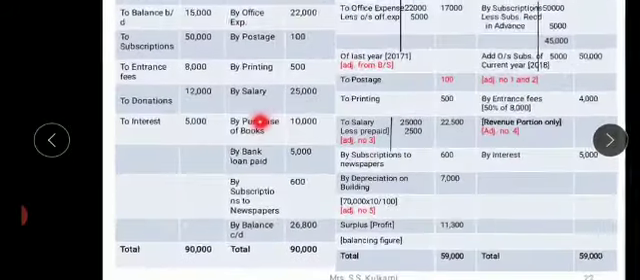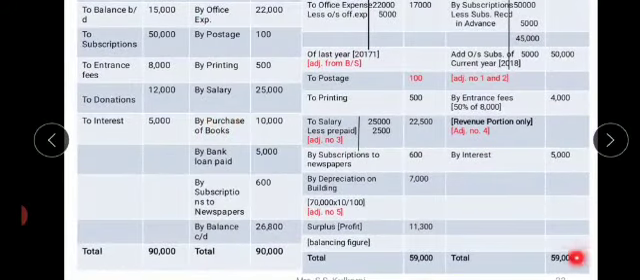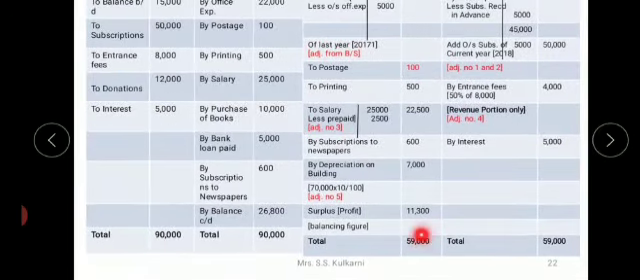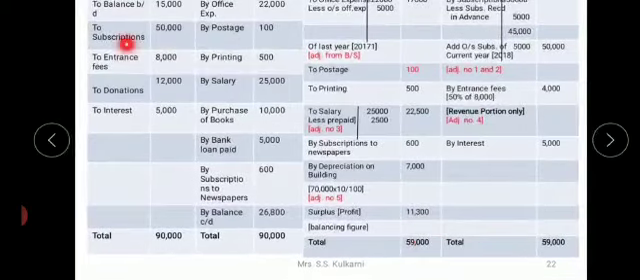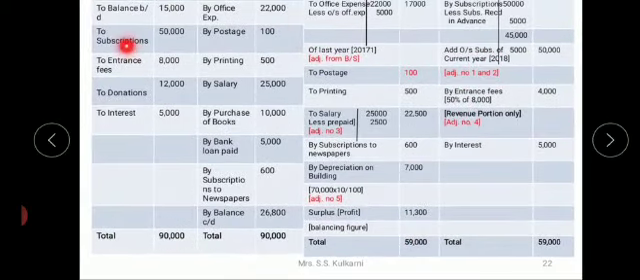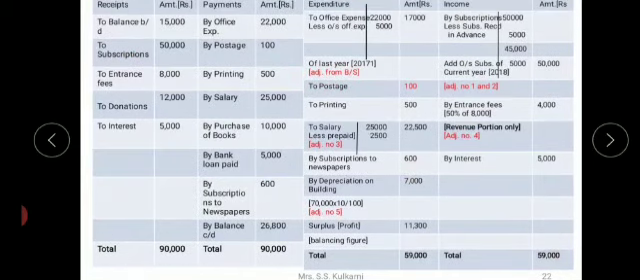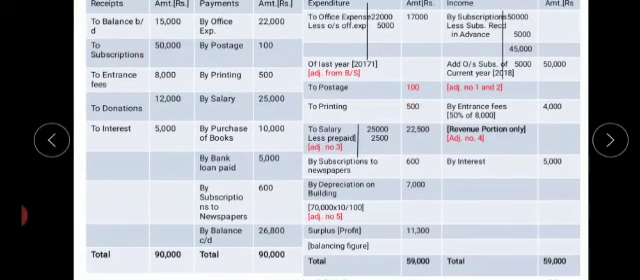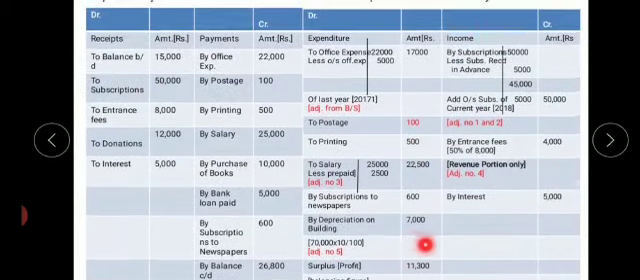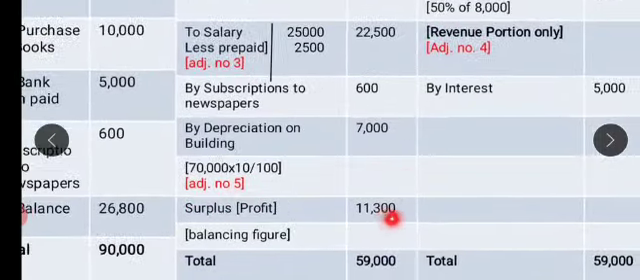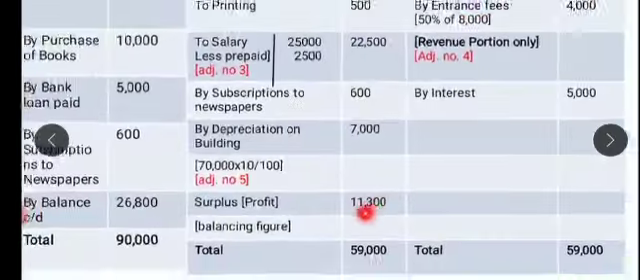Now we will total the credit side of income and expenditure and the debit side. The greater total is to be written on both the sides. So we are having 59,000 on the credit side. So this 59,000 is greater than the expenses. So we'll write the same total both the sides. Now the difference between the total of expenses minus 59,000 gives me a profit of 11,300. This 11,300 is the profit. It is the balancing figure.